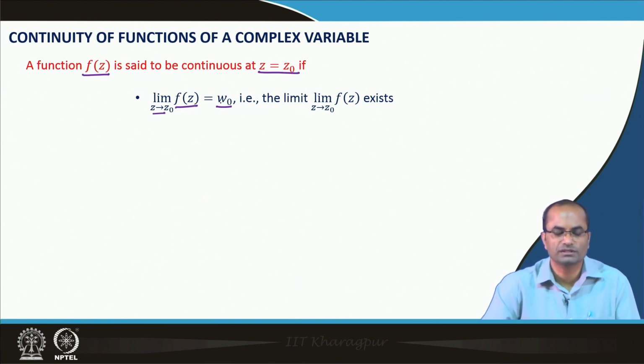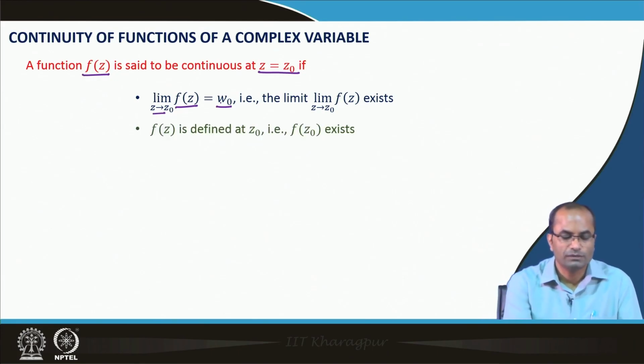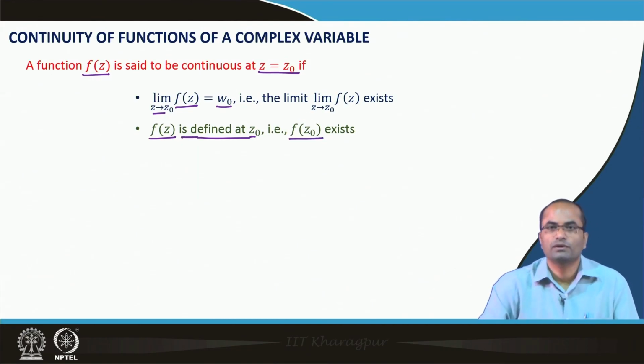If it does not exist, we cannot talk about the continuity of this function at z equal to z naught. The second is that f z should be defined at z 0, indeed around z 0 also, otherwise we cannot talk about the limit.